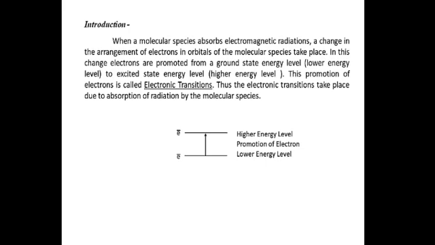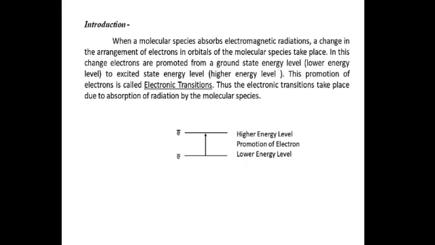Before we learn the selection rules, let us know what is electronic transition. When a molecular species absorbs electromagnetic radiations, a change in the arrangement of electrons in orbitals of the molecular species takes place. In this change, electrons are promoted from a ground state energy level to excited state energy level.